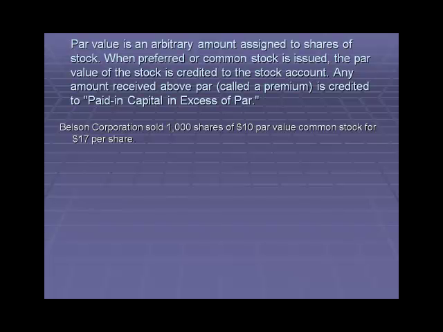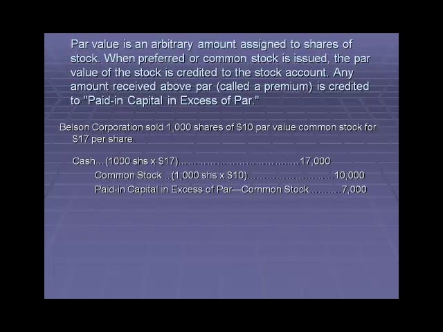First example, Belson Corporation sold 1,000 shares of $10 par value common stock for $17 per share. Debit cash, a current asset, for the 1,000 shares times the $17 per share sales price, or $17,000. Credit common stock for $10,000, an equity account with a normal credit balance, for the 1,000 shares times $10. And then paid-in capital in excess of par dash common stock gets the difference of $7,000. The dash common stock is simply to identify it as being specific to common stock.